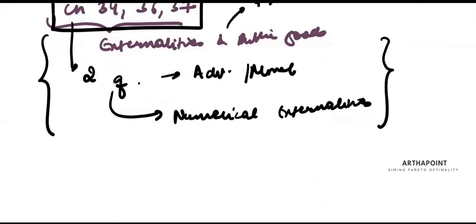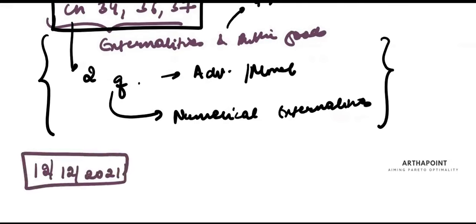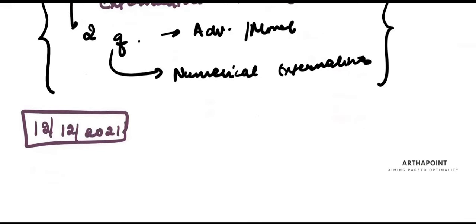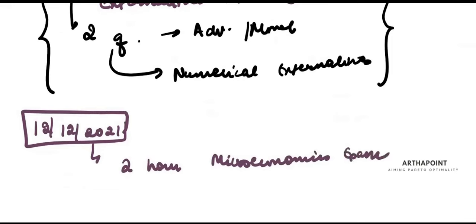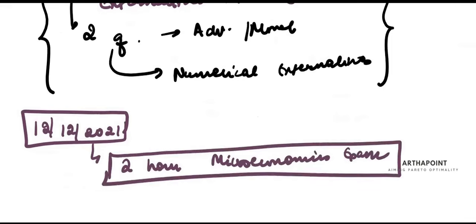At the end, on 12/2021, that's next Sunday when we meet, I will have a full-fledged 2-hour microeconomics exam with you. And that way we will cover microeconomics in 1 week.